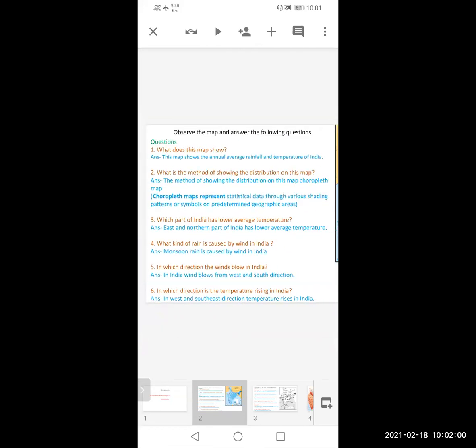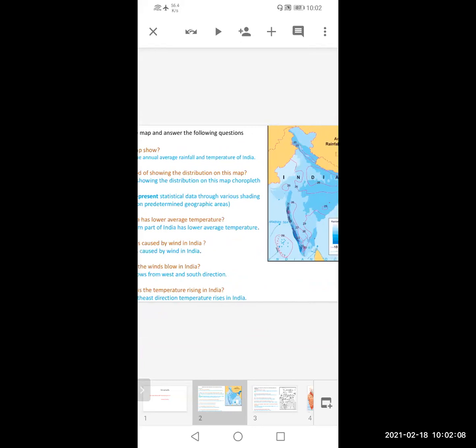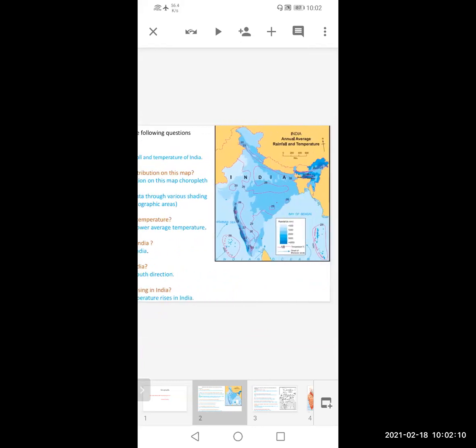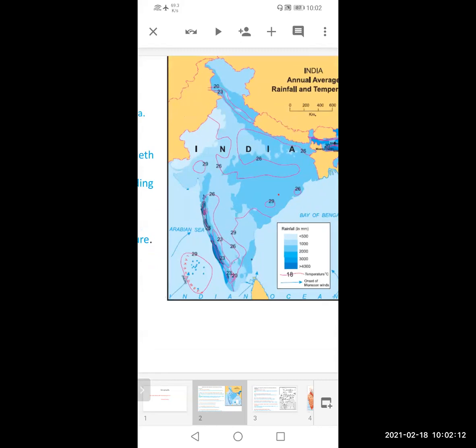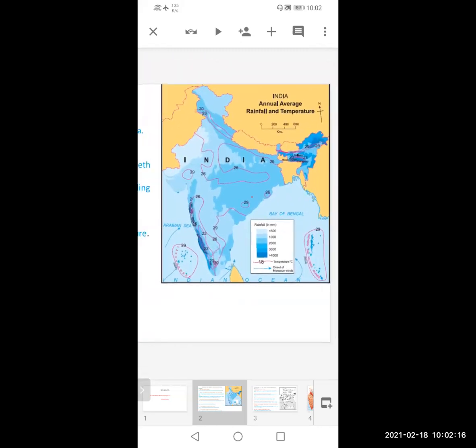Now, the last question of this: in which direction does the temperature rise in India? Initially we saw the question of low temperature. Now high temperature. All students know that India has a desert, Rajasthan. The temperature there is always high.